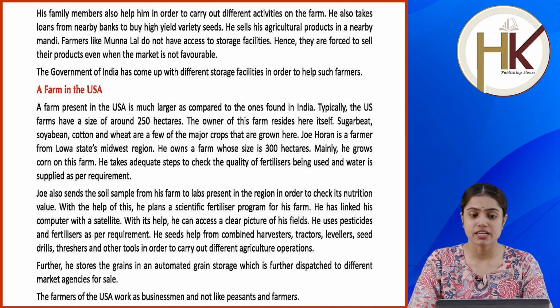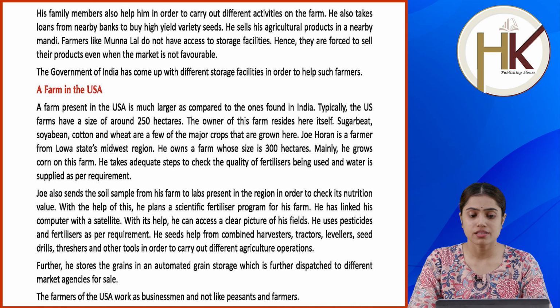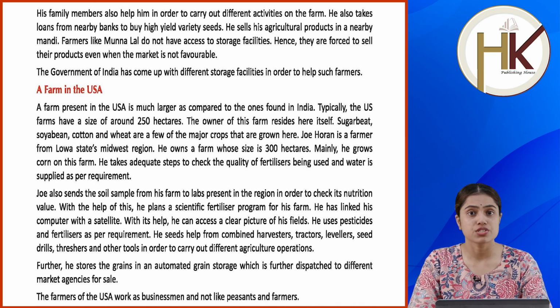He has linked his computer with a satellite. With its help, he can access a clear picture of his fields. He uses pesticides and fertilizers as per requirement. He seeks help from combined harvesters, tractors, levelers, seed drills, threshers and other tools in order to carry out different agriculture operations. Further, he stores the grains in an automated grain storage, which is further dispatched to different market agencies for sale. The farmers of the USA work as businessmen, not like peasants and farmers.